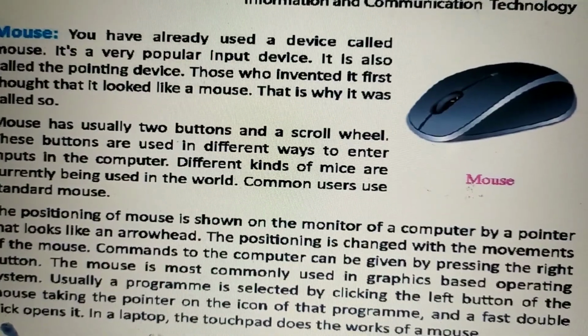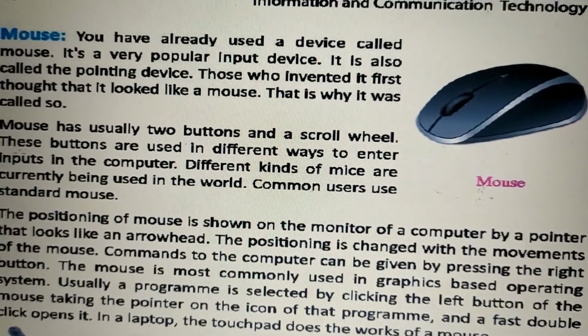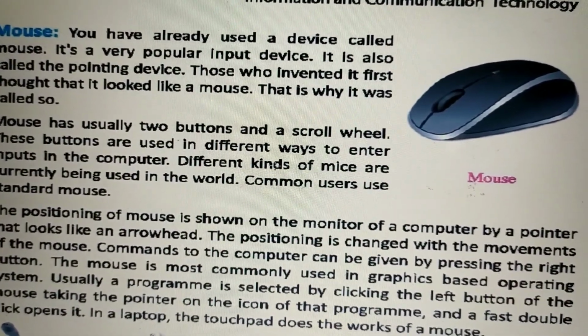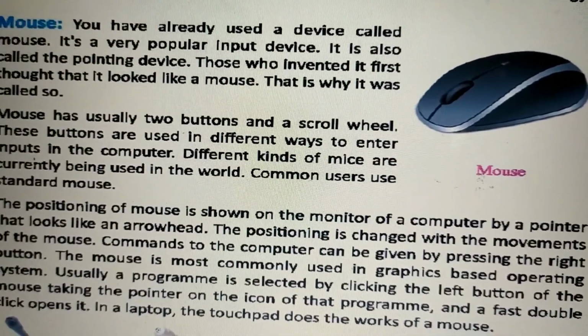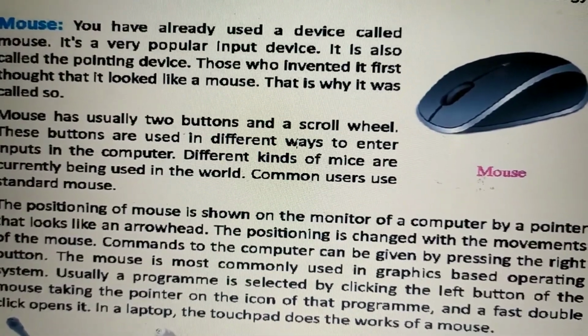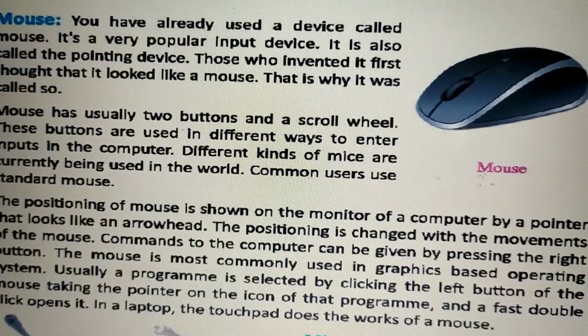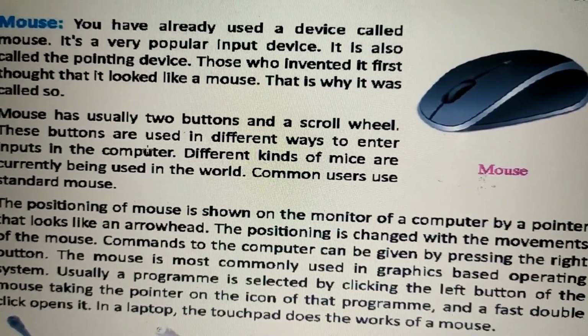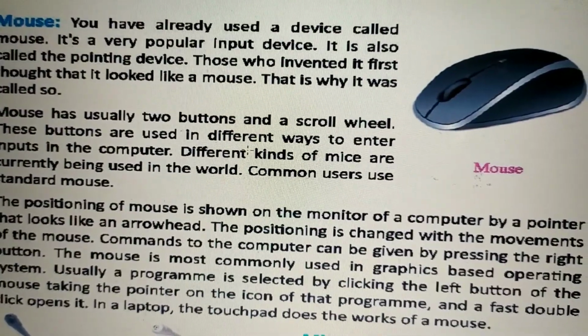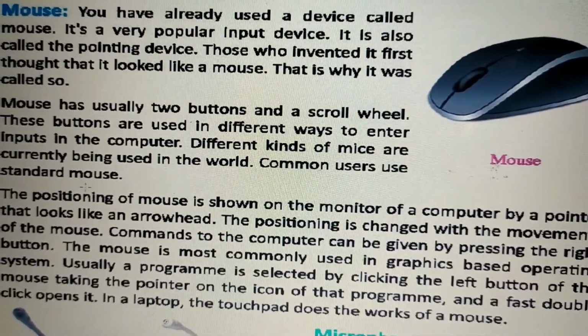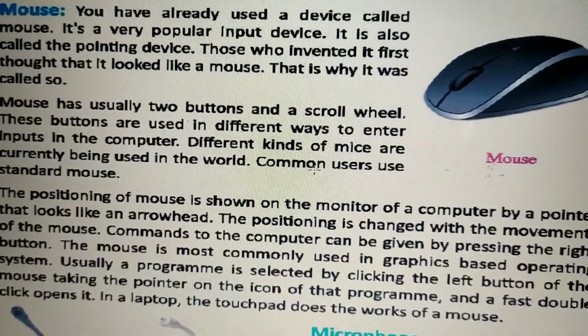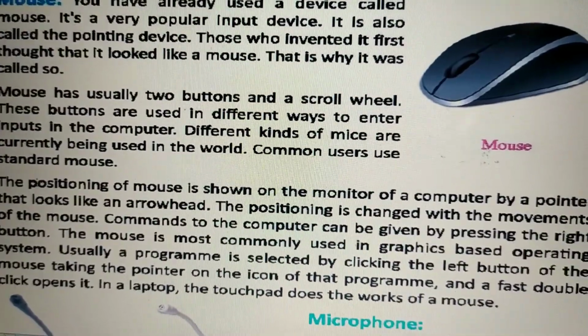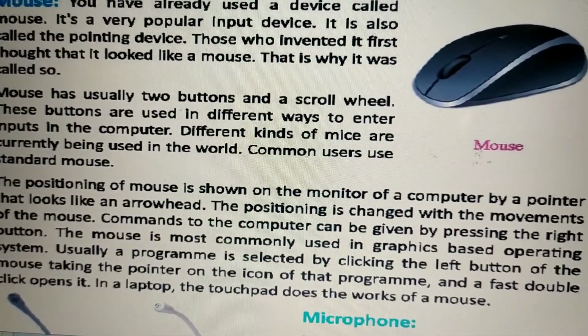These buttons are used in different ways to enter inputs in the computer. Different kinds of mice are currently being used in the world. Common users use standard mouse.